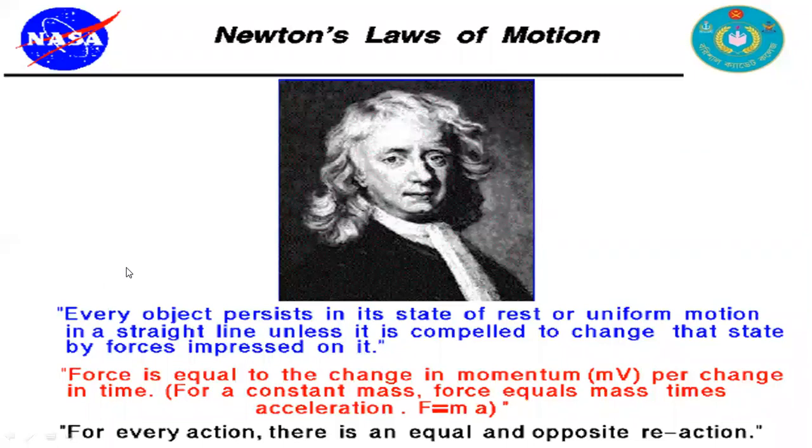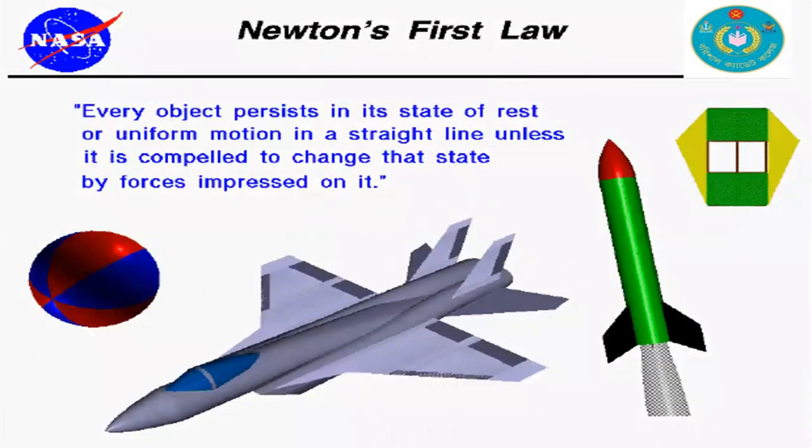We are going to discuss the application of these Newton's laws of motion. At first, Newton's first law: every object persists in its state of rest or uniform motion in a straight line unless it is compelled to change the state by force impressed on it. That is, if there is no external force, then the object at rest will keep at rest and the object in motion will keep in motion.